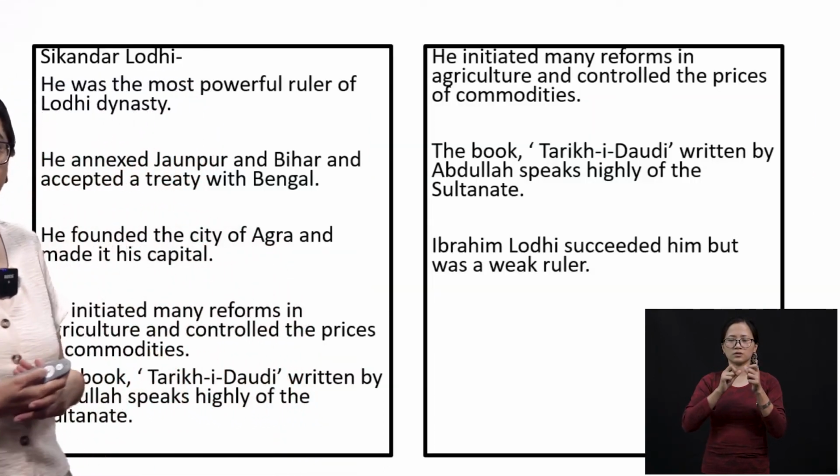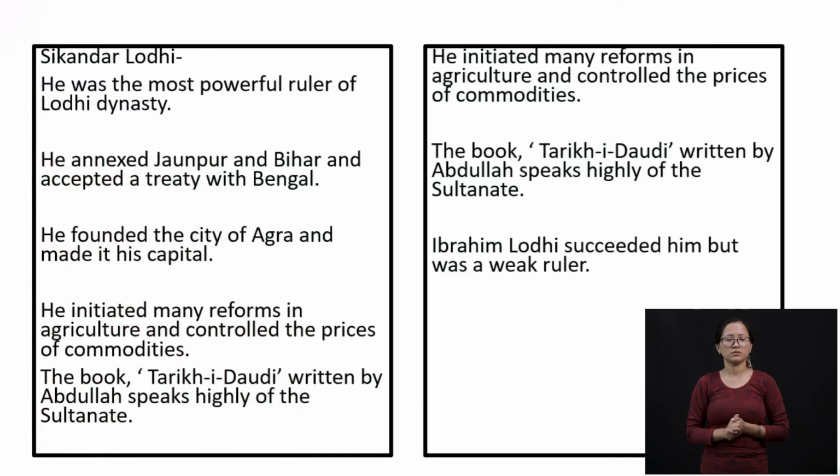He was the most powerful ruler of the Lodi dynasty. So he conquers Jaunpur, Bihar, and he also accepted a treaty with Bengal. So now he's going further east and trying to make India a consolidated empire. He was the one who founded the city of Agra and made it his capital. So you can see beautiful monuments in the city of Agra, constructed later by Mughals and now by Lodis.